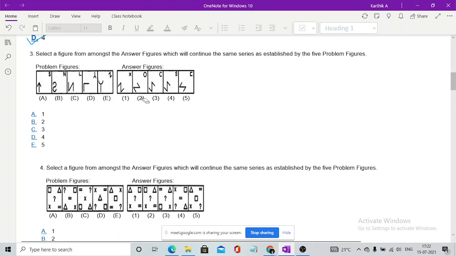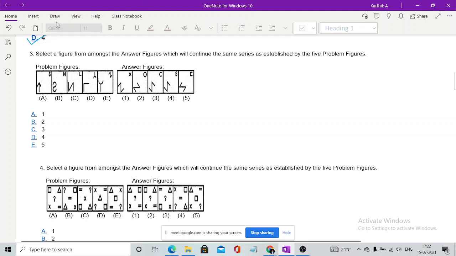They will be giving you 5 problem figures, and they will be asking you to find the next figure, that is the 6th figure. There might be a question where they give you 3 figures and ask you to find the 4th figure, with options as well. This is something I got, so I just posted it out here.